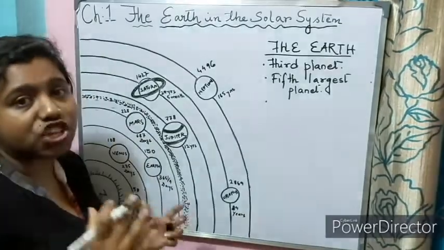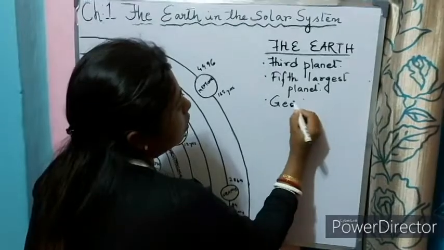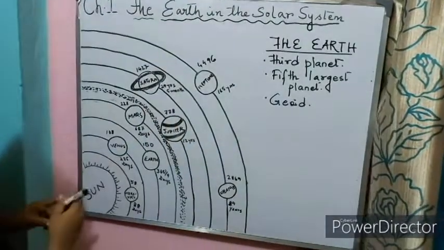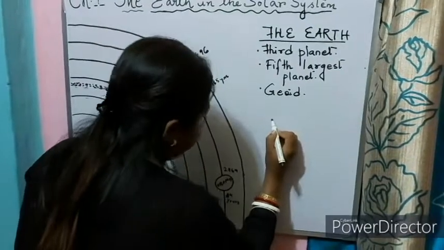We can see the shape of the Earth, it is a sphere. We call it geoid. What is geoid? I think you people can see, I am going to draw Earth separately here also.